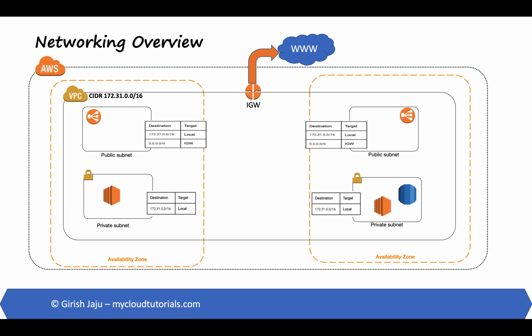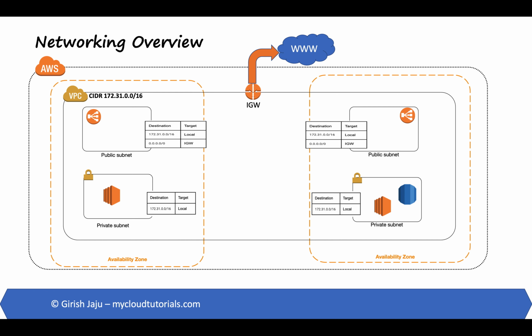But there are situations when we want our private instances to connect to the Internet. For example, to download security patches, or to connect to any other AWS services like S3 or DynamoDB. But at the same time, we want to prevent the Internet from initiating a connection to those instances.